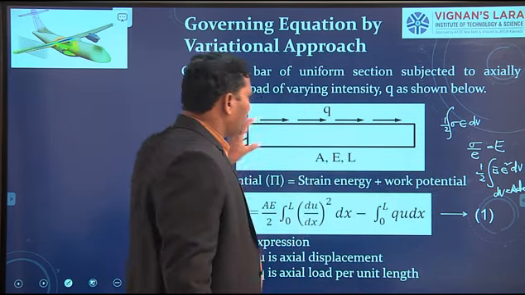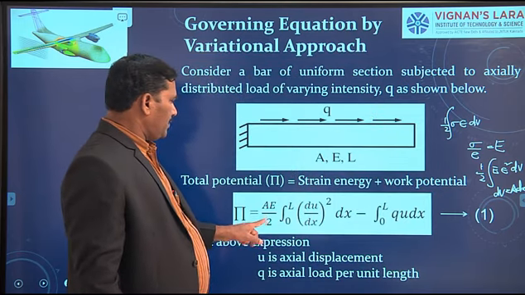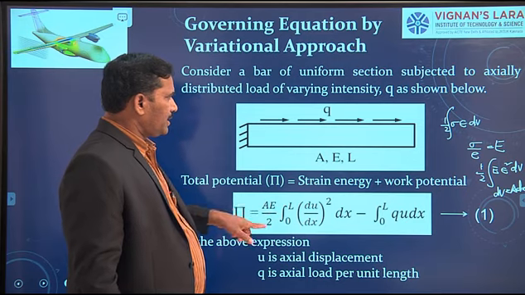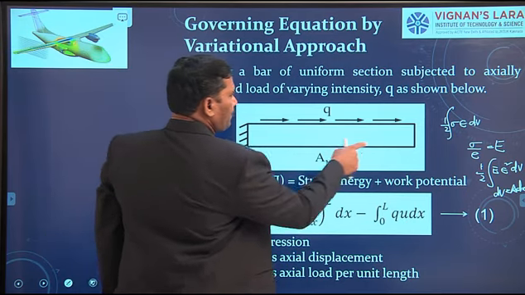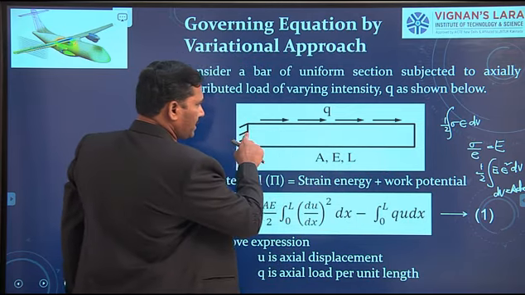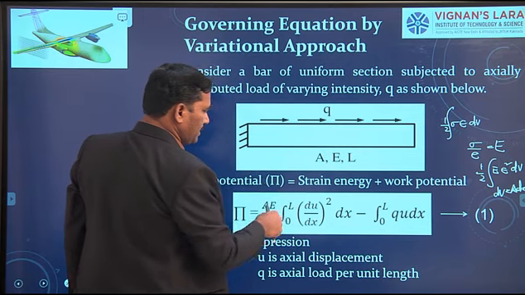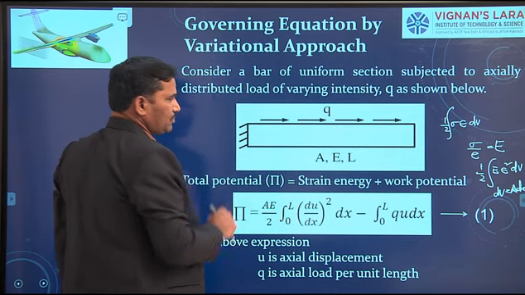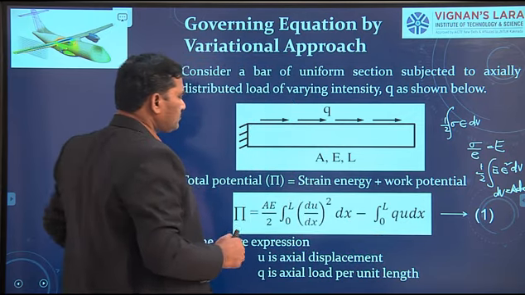A, the cross-section area of the bar, is same throughout, therefore which also comes out: AE by 2 into integral, where x varies from 0 to L.